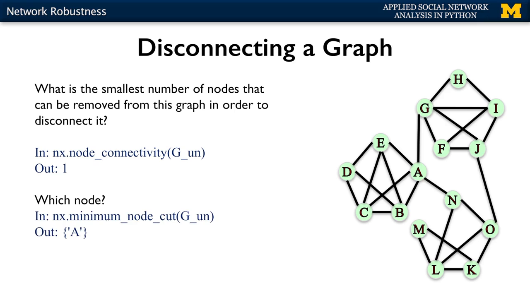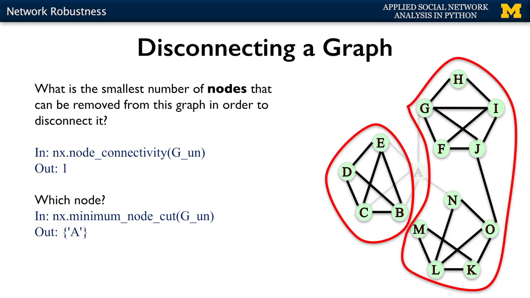Or you can use the function minimum_node_cut, and give it as input the undirected graph, and it would tell you which node or nodes you can remove in order to disconnect the graph. In this case, it's node A. You can see that if you were to remove node A, then this graph goes from being connected to being disconnected. Now there are two subsets of nodes that cannot reach each other. And in the airport example, this would be really bad, right? If one airport was responsible for connecting two major parts of the world, that's something you probably wouldn't want to have.